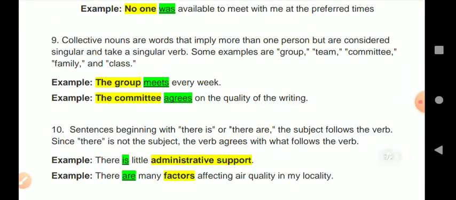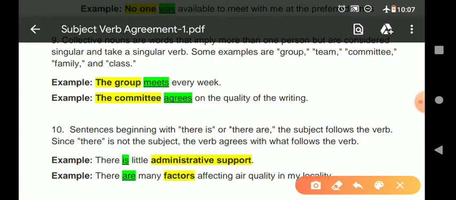Now rule number 9, collective nouns. Now collective nouns, we all know, are those nouns which contain some quantity inside them. Collective nouns are words that imply more than one person but are considered singular. We all know that collective nouns consist of more than one thing or person. Like a class, it is a collective noun because a group of students are in there, but collective nouns are always considered as singular, and they also take singular verbs.